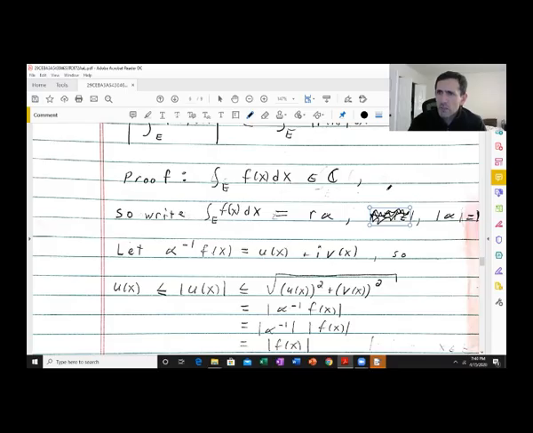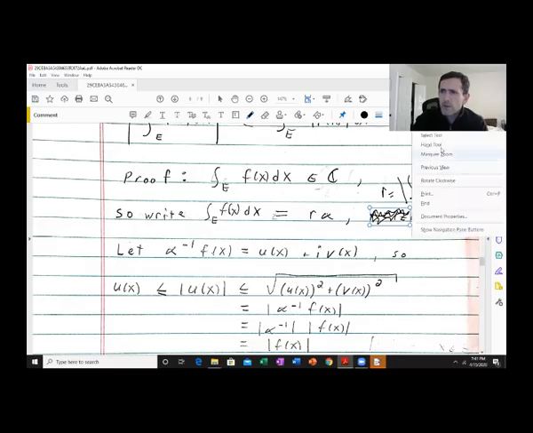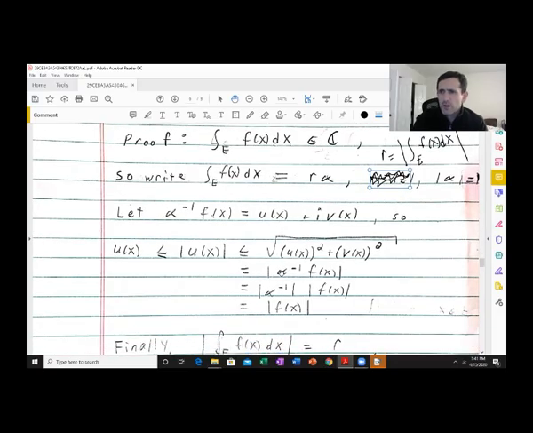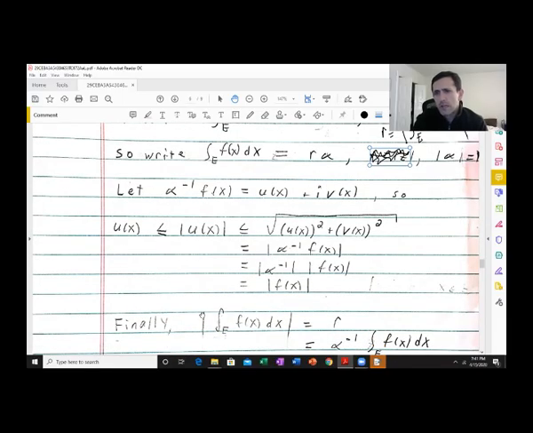Let's say r is the absolute value of the integral of f of x dx. We're still putting this in polar form. r is just this absolute value, and alpha has modulus 1.